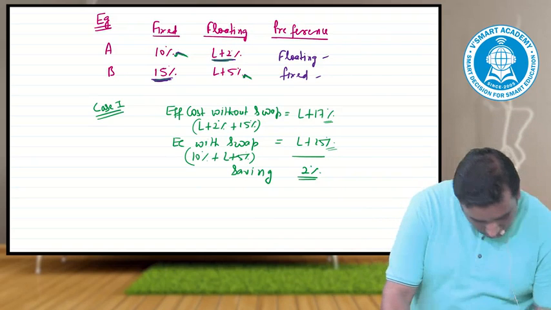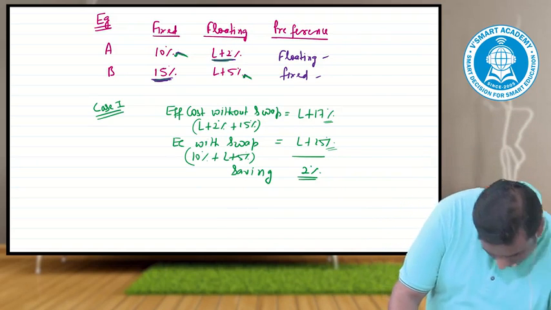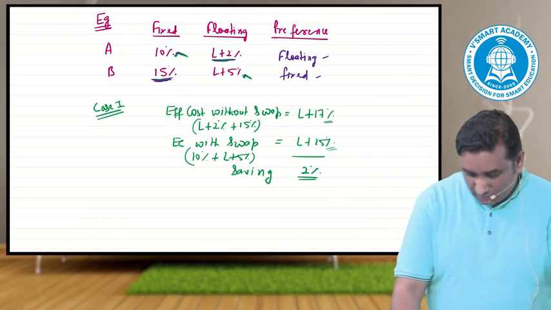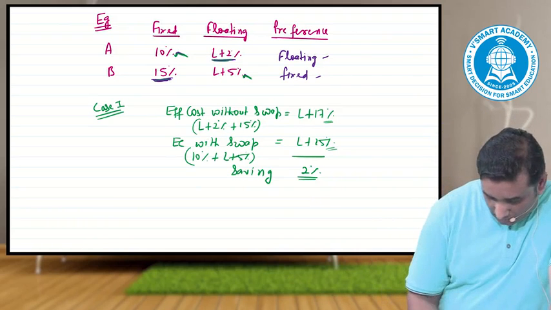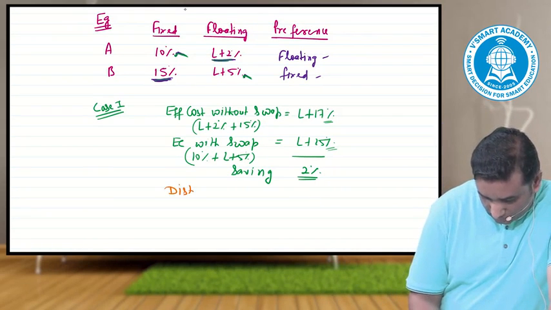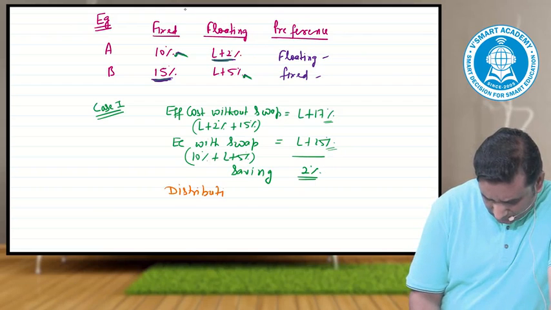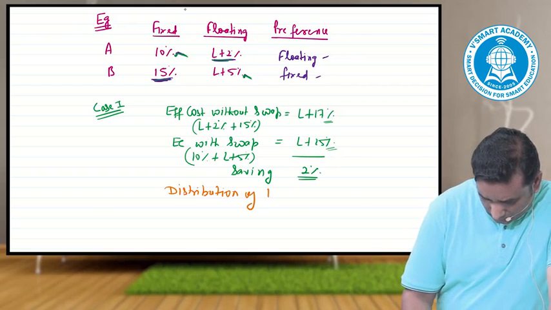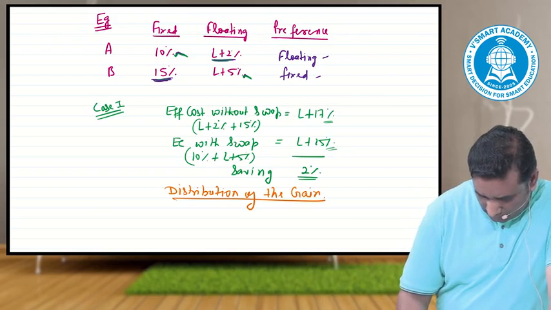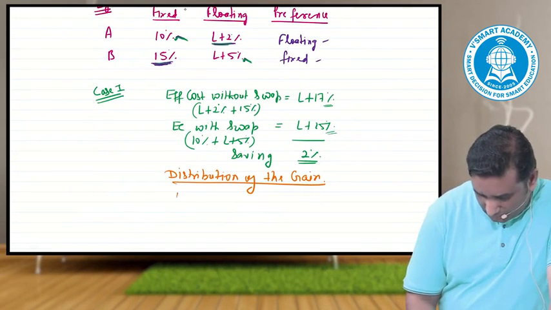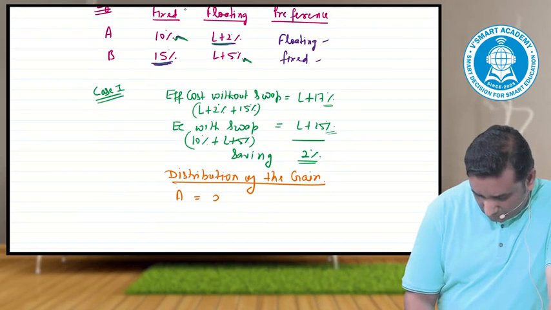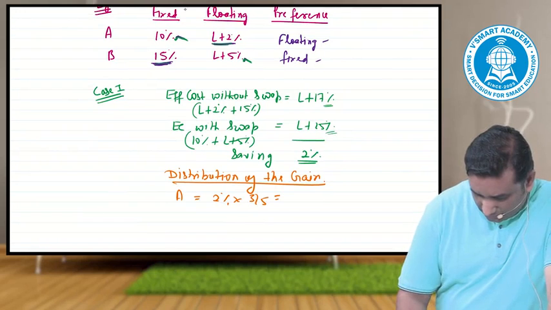Now, they would distribute this saving. This is basically the distribution of the gain. A's share would be, out of 2%, what is the ratio? 3/5.